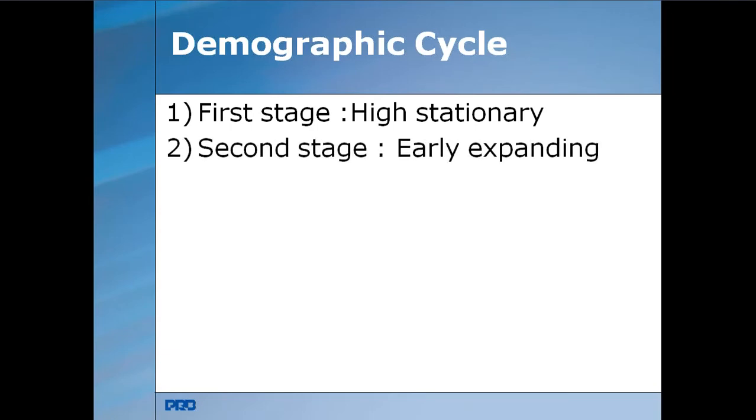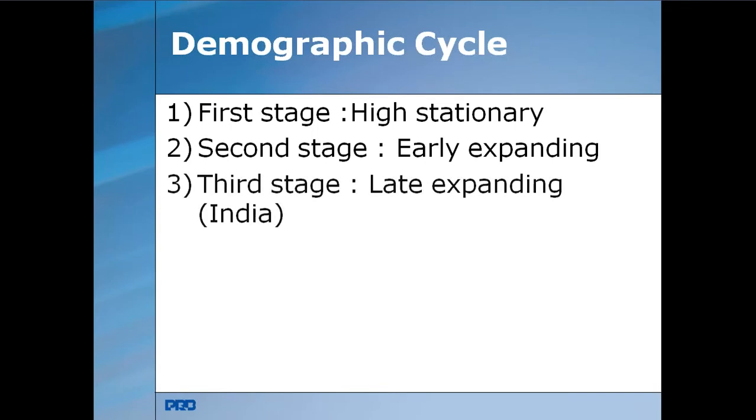Whereas early expanding means the death rate is declining and the birth rate is unchanged. It is not declining. India was in that stage in 1920. So the death rate is declining, but the birth rate is not changed.